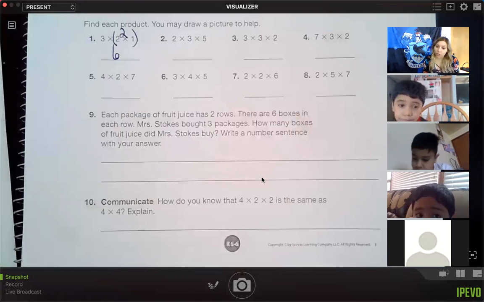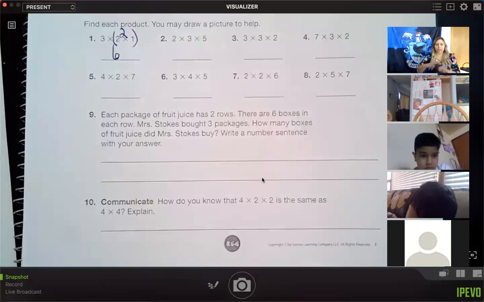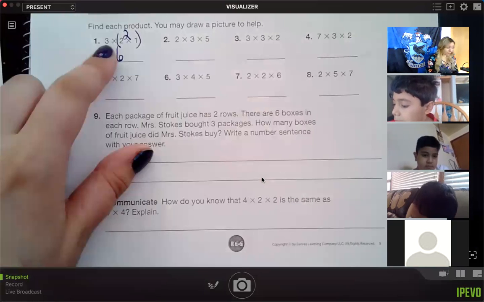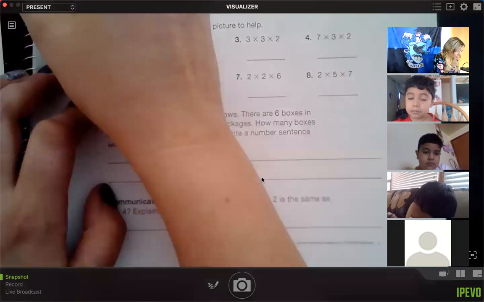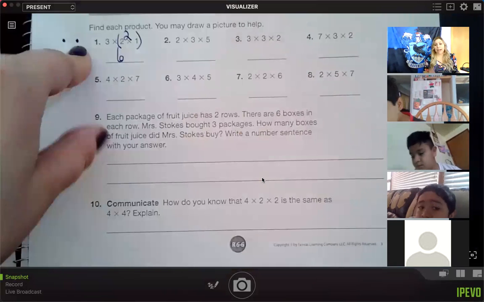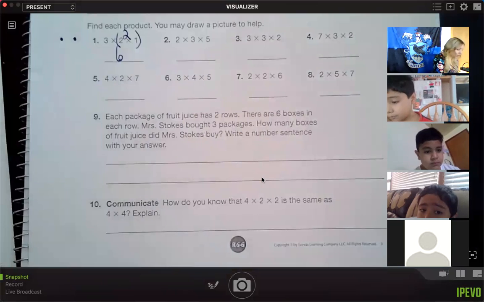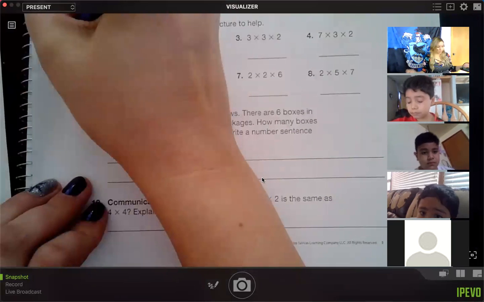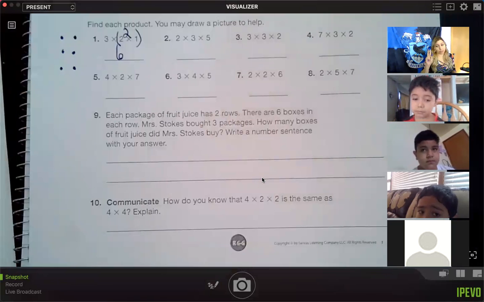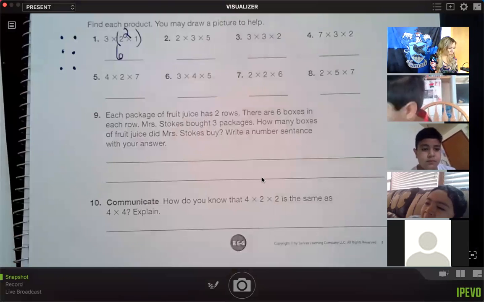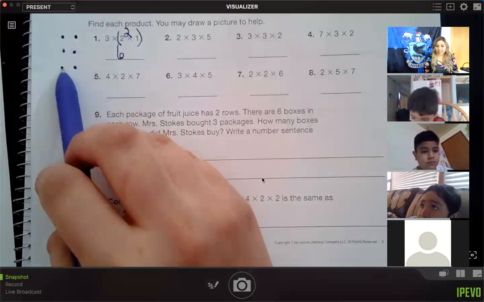You can draw a picture, and it does not have to be some big artsy design. It can be really quick and easy. 3 times 2 times 1. Well, here's 2 groups of 1, right? There's 1 and there's 1. I need 3 of these. 2, 3. I have 3 groups of 2 times 1. And all together I have 1, 2, 3, 4, 5, 6 dots.